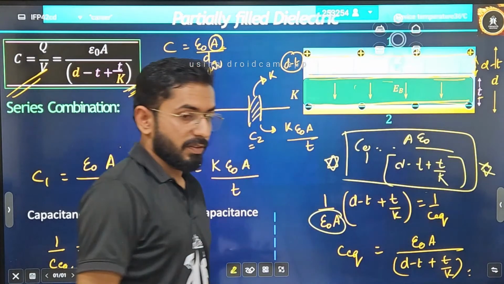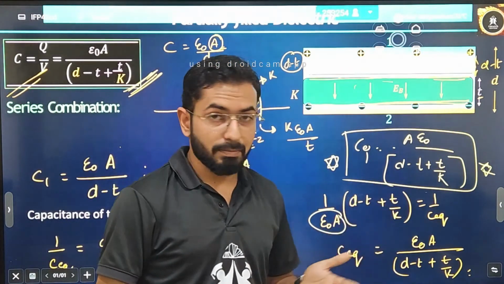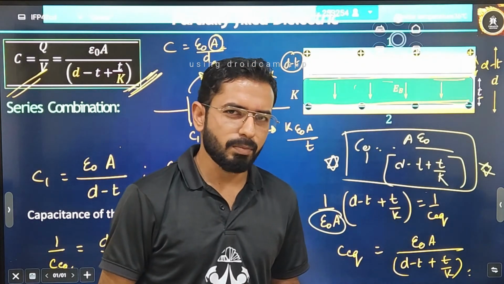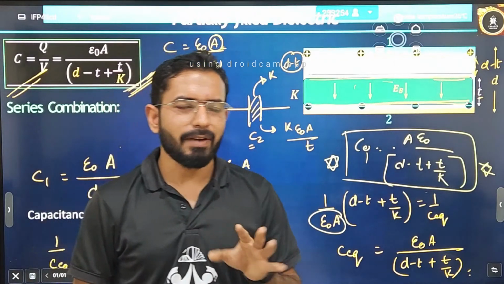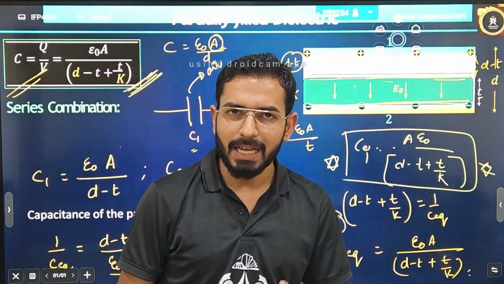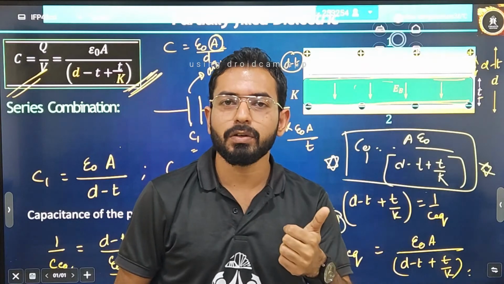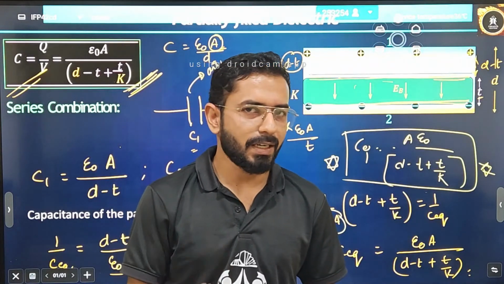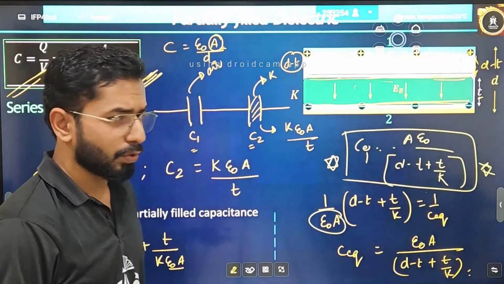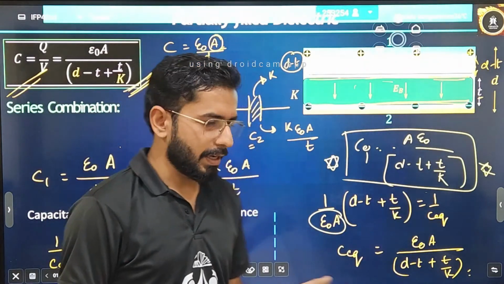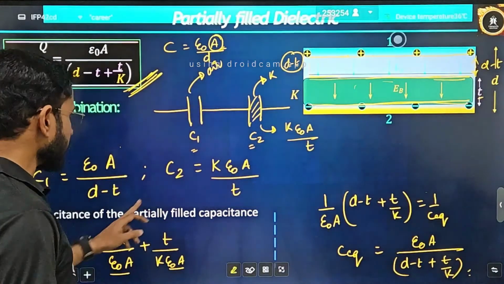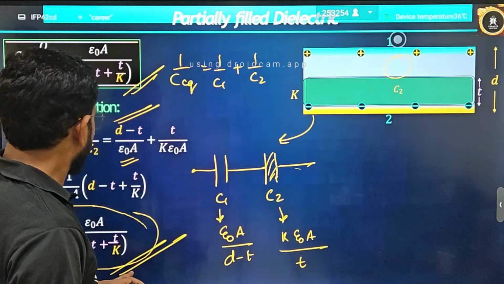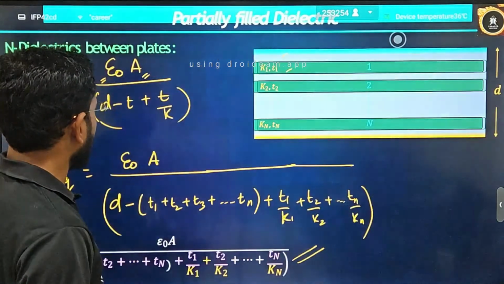For NEET students, if any NEET aspirant is there, it is mandatory for you to remember this formula. For JEE students also, I suggest remembering the formula. Otherwise, you have sufficient time as well as a little mental ability to solve the question. For NEET students, because there is only 1 minute for every question, it is better to remember the results directly. And for board students, you have to remember the complete thing anyway. So this is the same result that we have already seen.